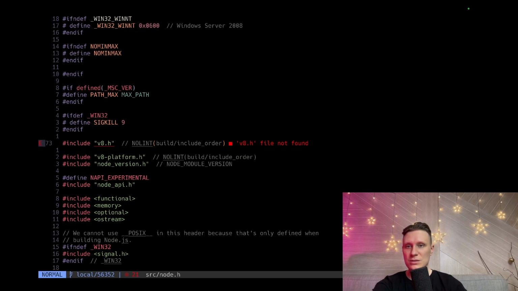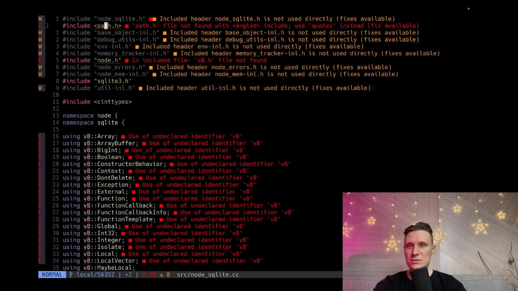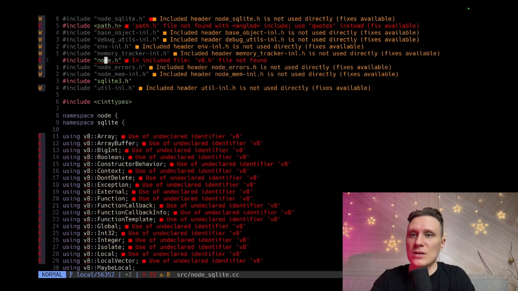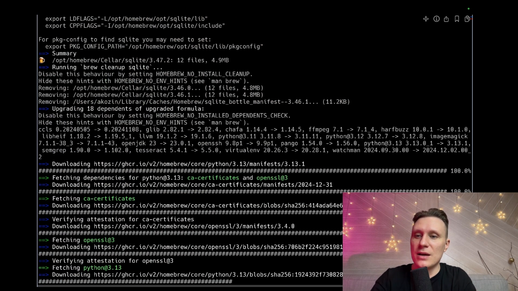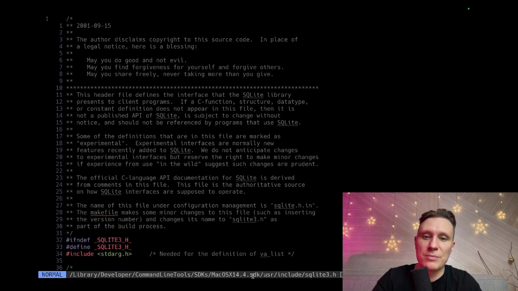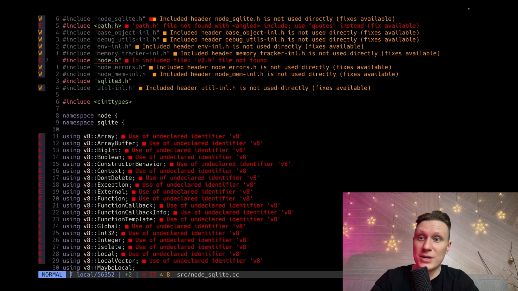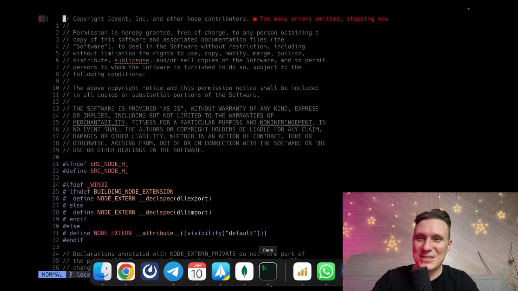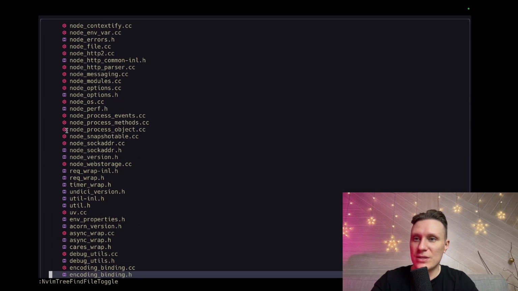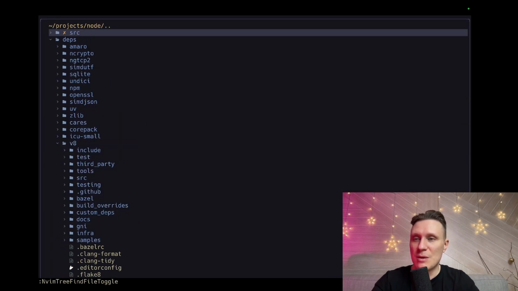NOLINT, build include order, some macro magic. What is NOLINT? It doesn't point to the project, it points to my global macros library. This is, guys, C++. This is what we work with. V8, this is not the same. We're just in the sources, but here are the deps.